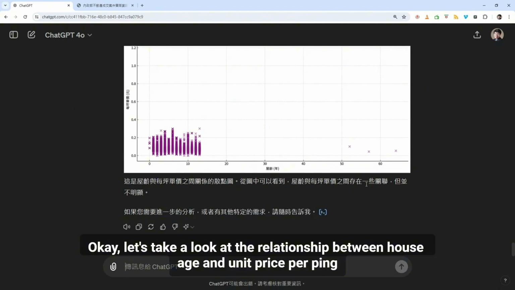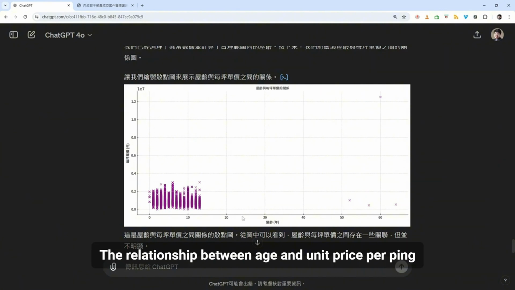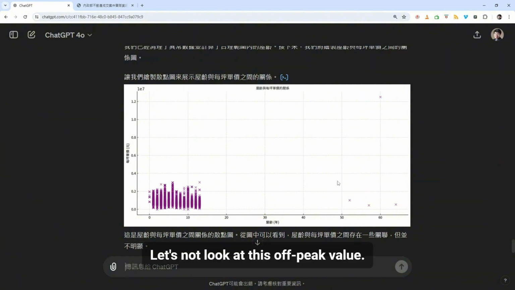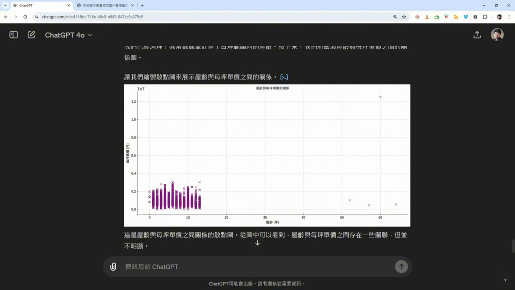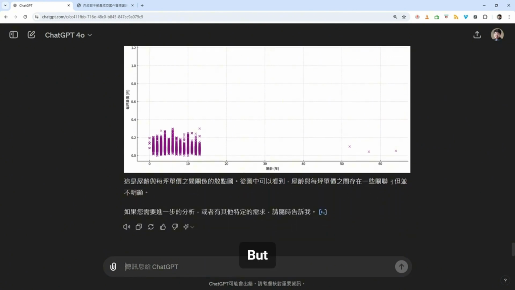Okay, let's take a look at the relationship between house age and unit price per ping. This chart is a bit crowded, so let's take a rough look. Let's not look at the outlier values. Basically, most are within about 15 years. There is a relationship between age and unit price, but it's not very obvious. So it doesn't matter.